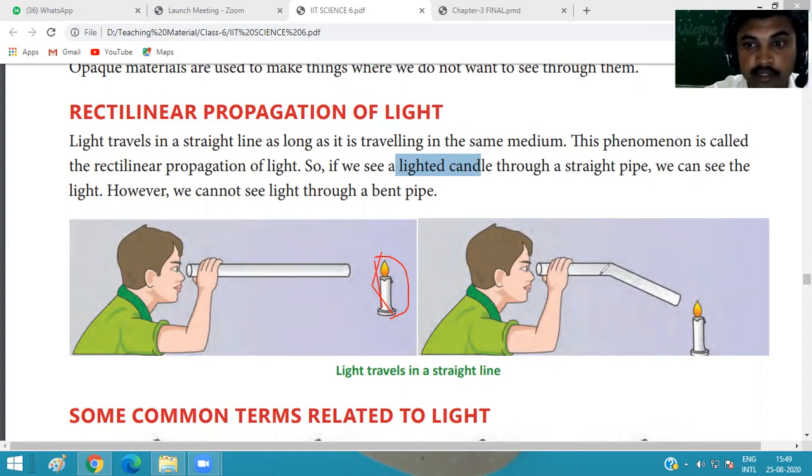But when we take a bent pipe, bent from here, we are not able to see the light of the candle. Why? Because light always propagates in a straight line. Light moves from the candle in this path, so we are not able to see the light through a bent pipe.